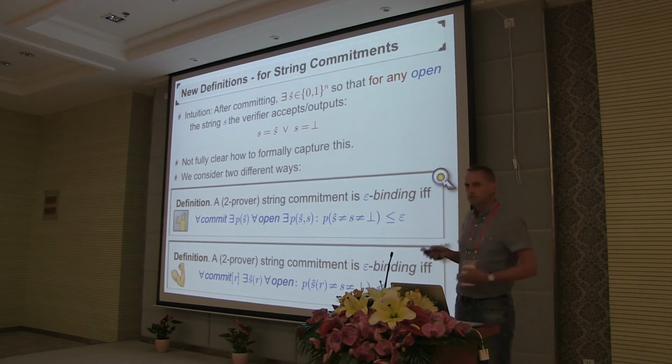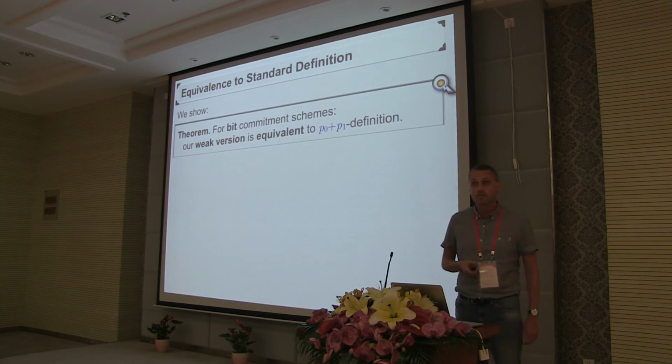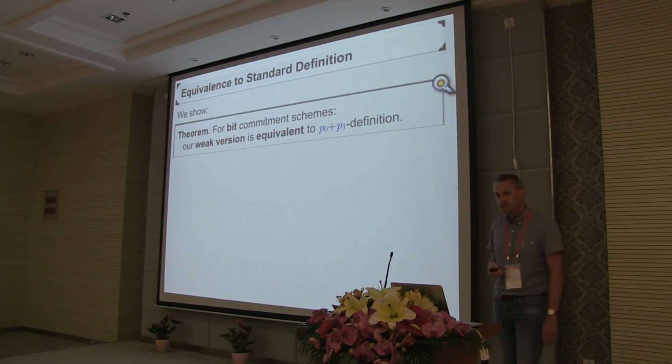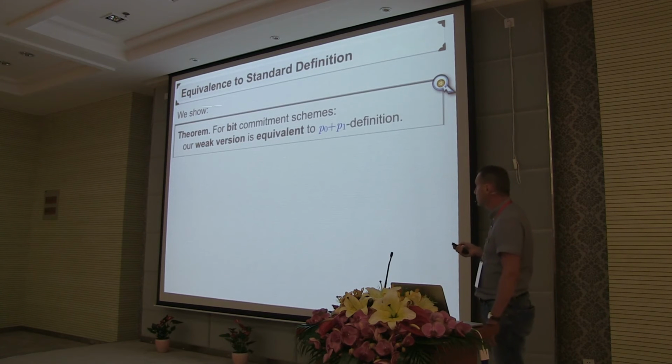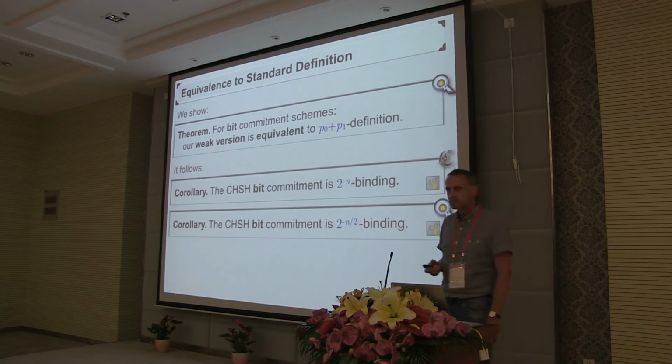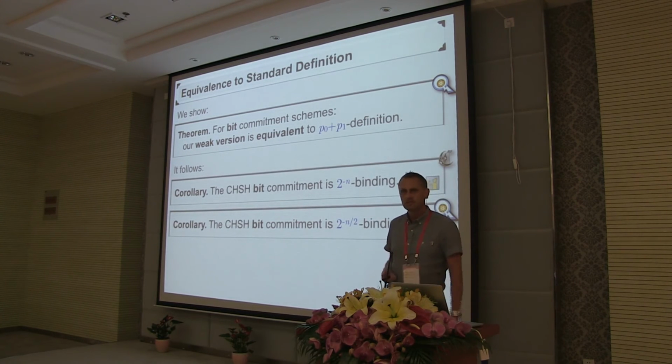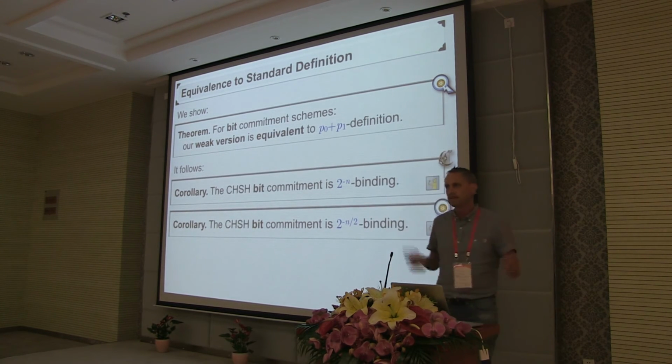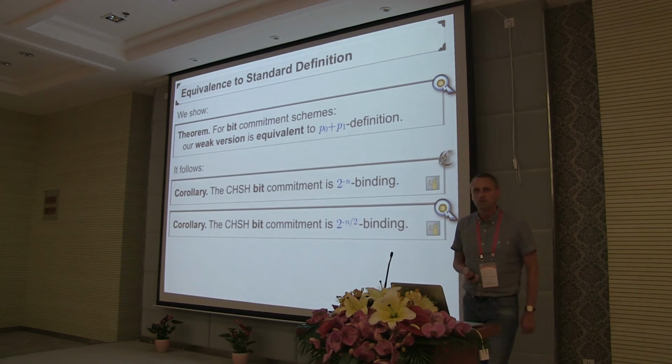Okay, so in terms of connecting them to the standard P0 plus P1 definition, what we prove is that for the case of bit commitment schemes, the standard notion is equivalent to the weaker version of the two that we introduced. Now this comes in handy because the CHSH bit commitment scheme is known to be secure according to this P0 plus P1 definition, so we automatically know it satisfies our weaker notion of security as a bit commitment scheme.